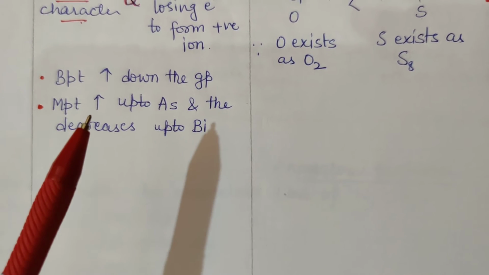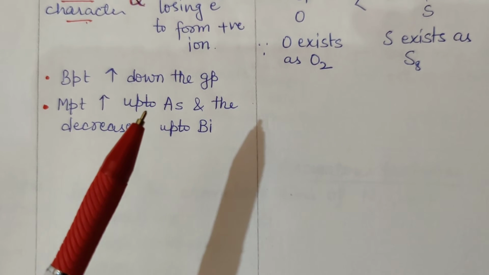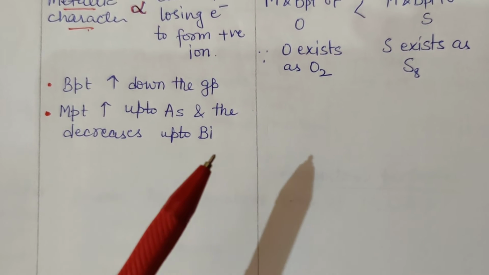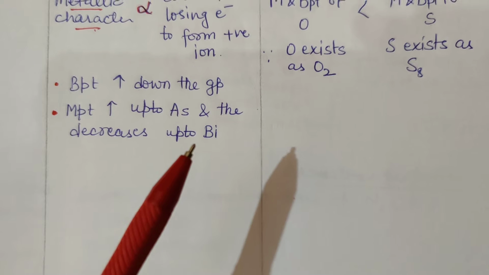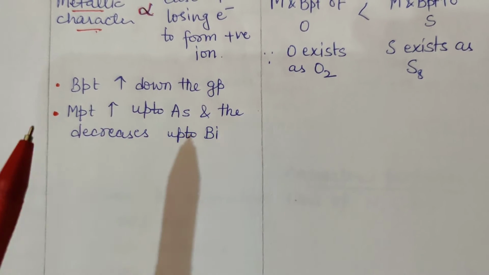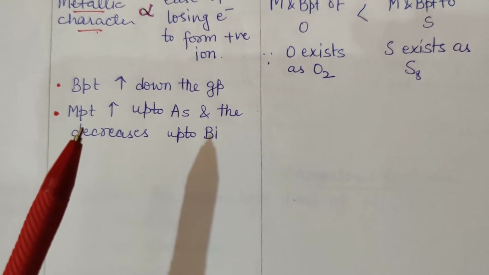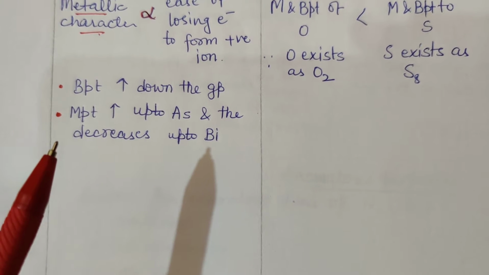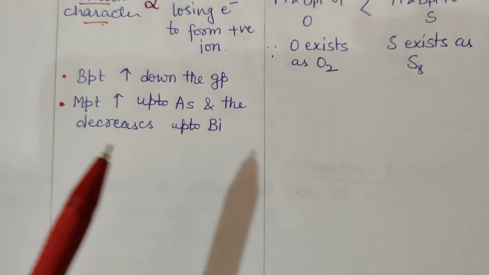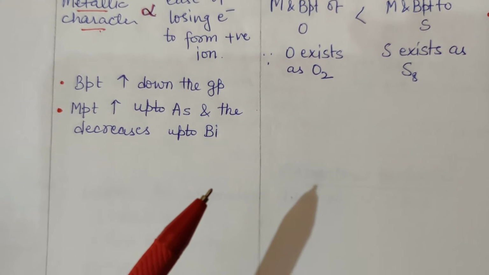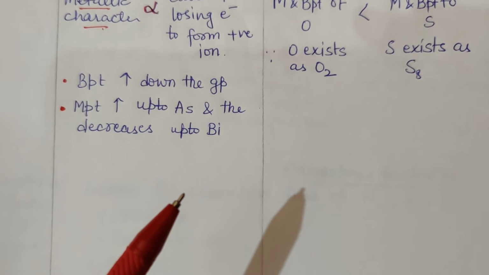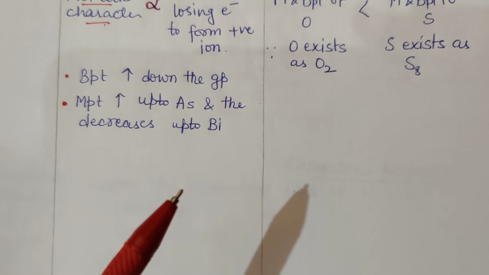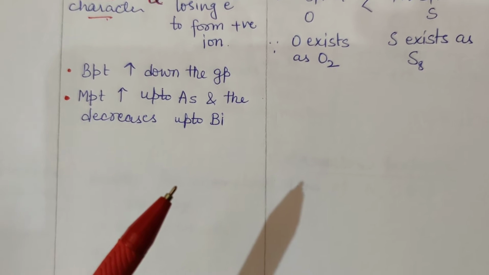Melting point first increases up to arsenic and then it decreases up to bismuth. Why? Because up to arsenic the atoms have tendency to form 5 bonds, but down the group the tendency to form 5 bonds decreases and that of forming 3 bonds increases.